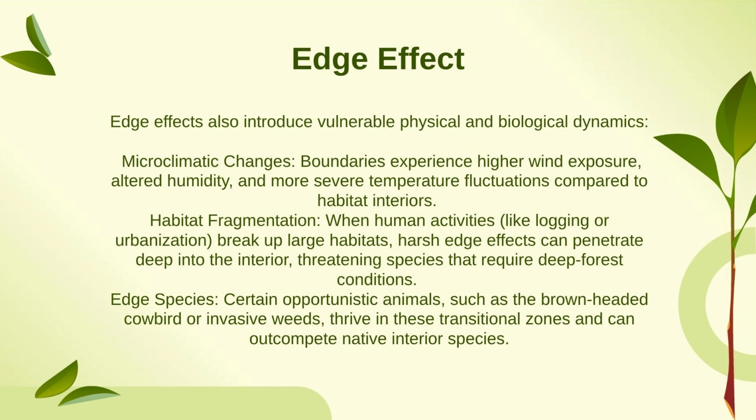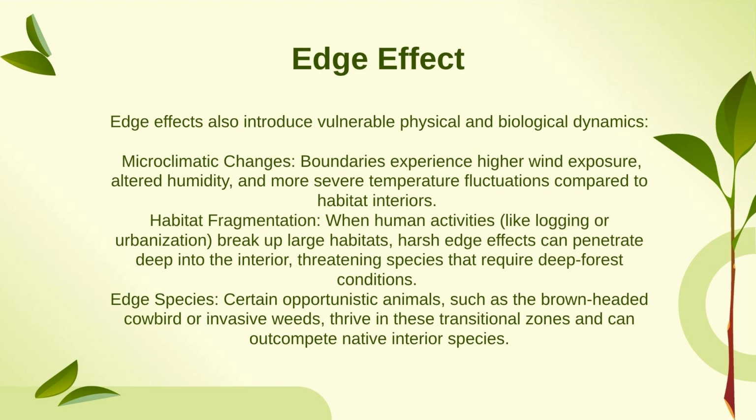So we have edge species. What are edge species? Certain opportunistic animals such as the brown-headed cowbird thrive in these transitional zones and can outcompete native interior species. So these species are particular to this zone.